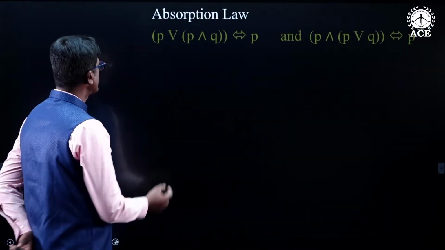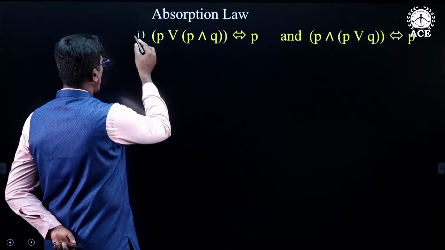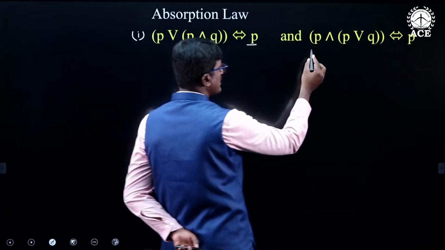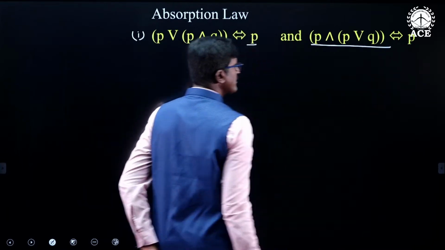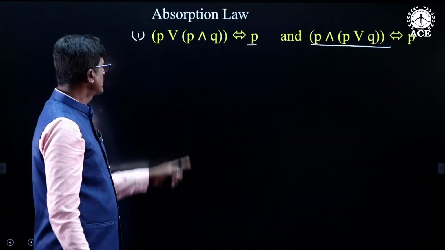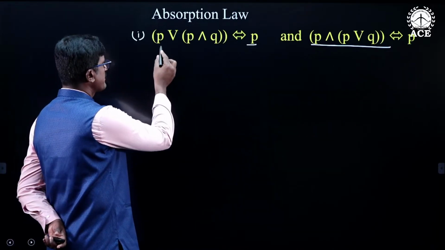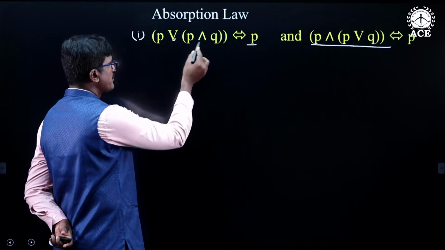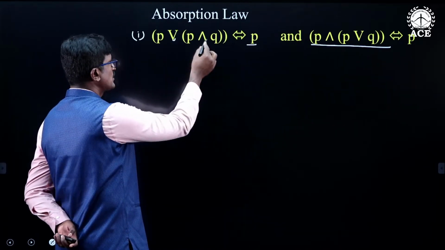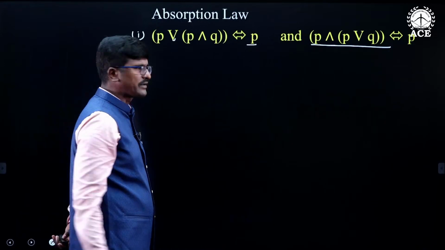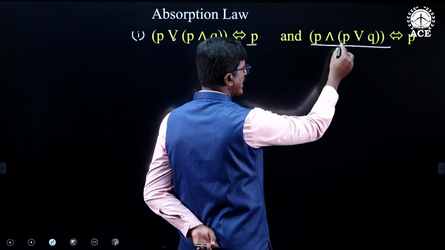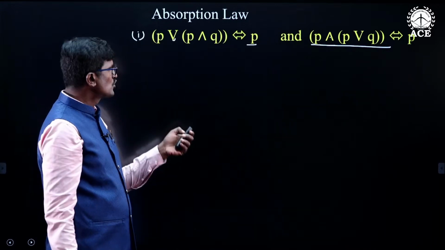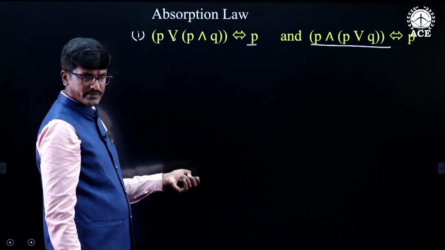The absorption law says that P or (P and Q) is logically equivalent to P, and P and (P or Q) is logically equivalent to P. So, what is the absorption law? Any one of the statements, P, must be repeated twice, with an AND connective and an OR connective, then it is equivalent to P. Here P is repeated twice, AND connective, OR connective, therefore it is P. These two laws are called absorption laws.